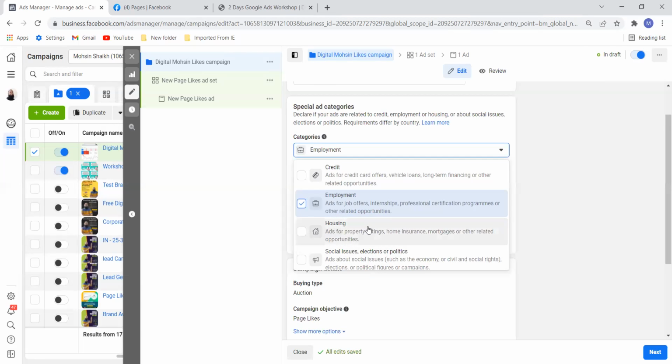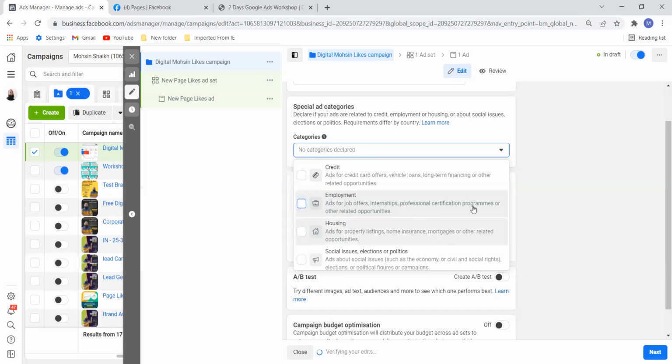For example, if you are a realtor running ads for selling flats, property listing, home insurance, or mortgage, again, you need to select housing. So whatever you are in, you have to select. These are the four important categories. If you're creating a campaign for these categories, then you need to select this option. If not, then no need to worry, just leave it blank. For social issues, elections or politics, this is the option.